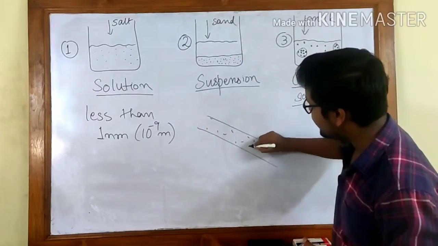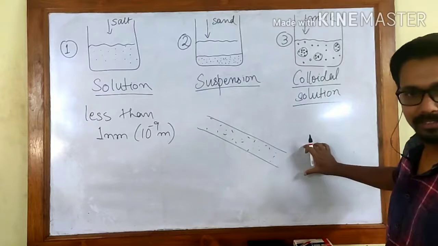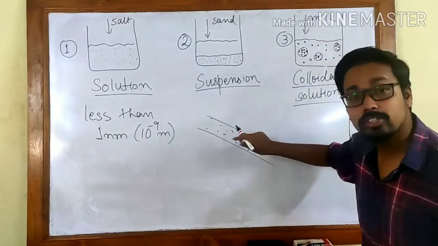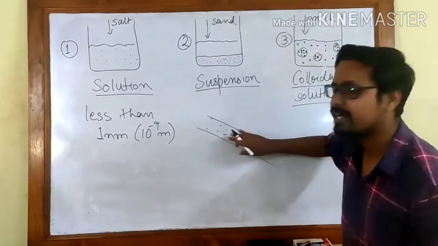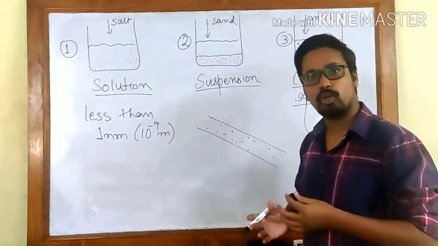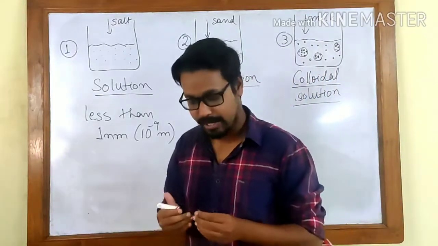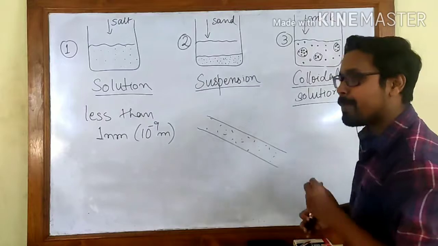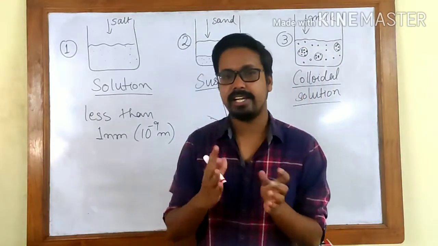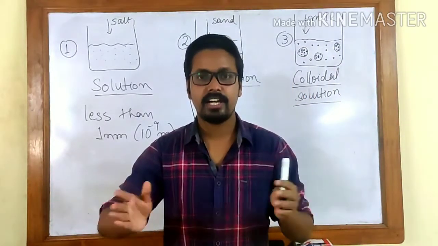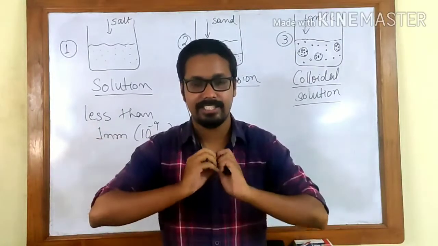So actually what you are seeing is the ray of light coming in through the ventilator because of the dust particles. So what do the dust particles actually do? Because air is also a colloidal solution. The dust particles are such that they can scatter light. Scatter means bend the direction of light, disperse light.